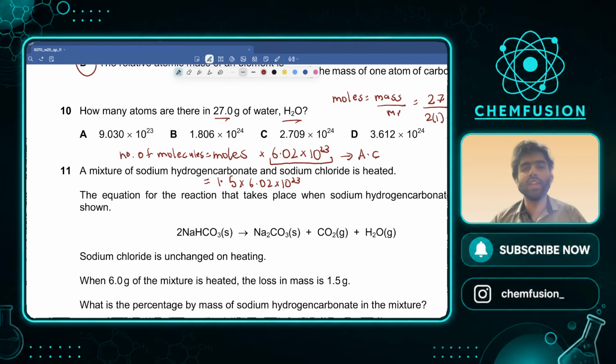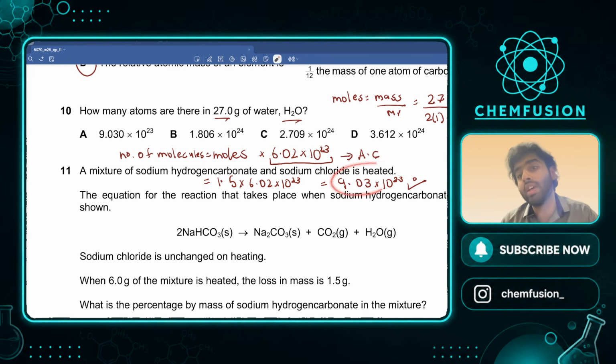Can anybody please calculate it for me? 1.5 into 6.02 into 10 to the power of 23. It gives me 9.03 into 10 to the power of 23. I hope it makes sense. Now these are the number of water molecules, number of H2O. How many H2Os do you have? 9.03 into 10 to the power 23.